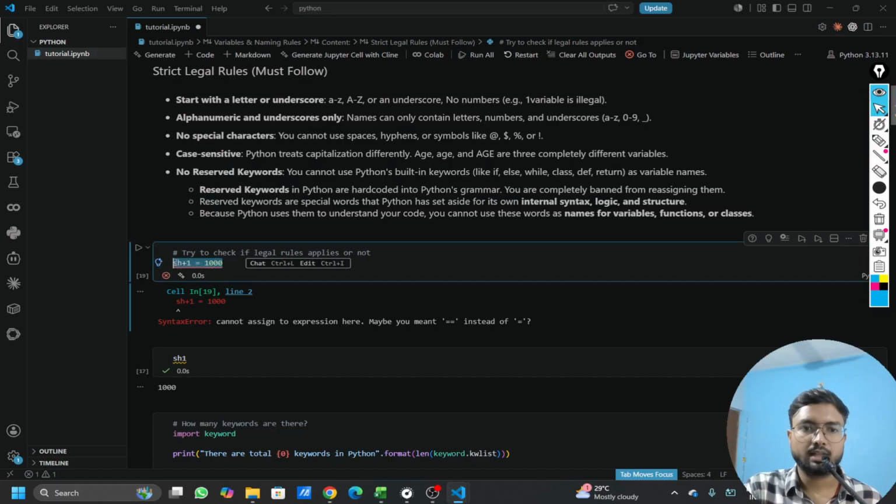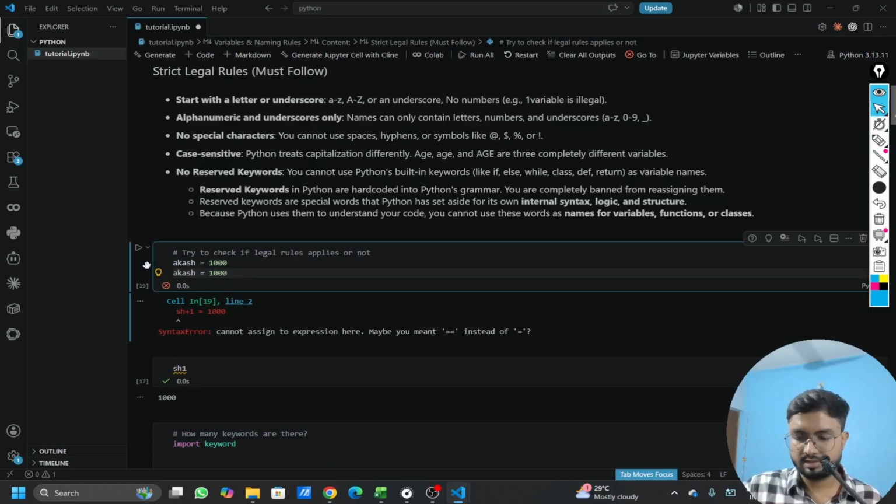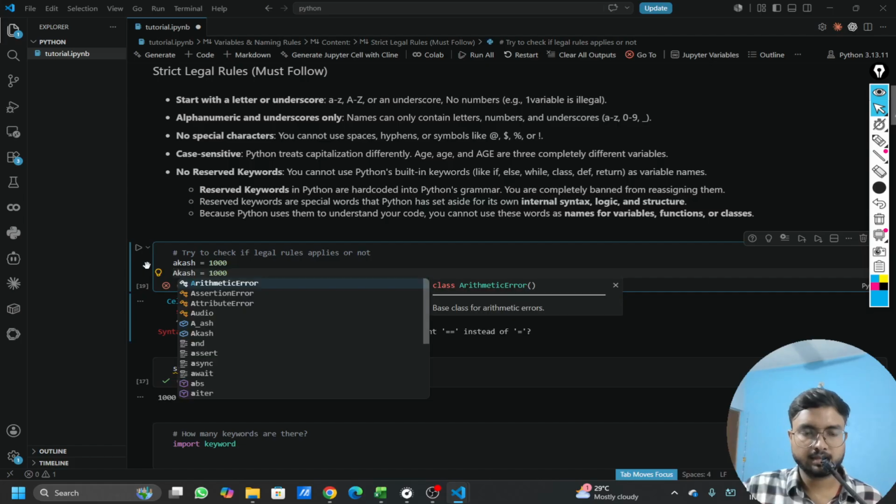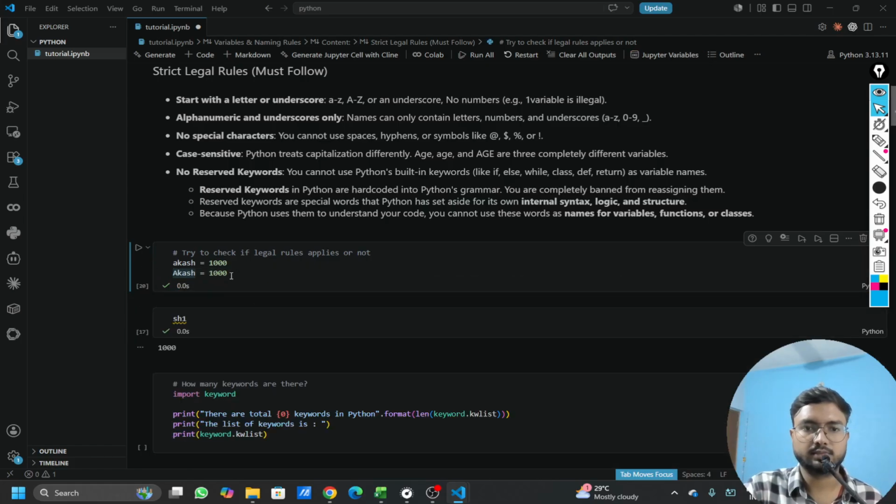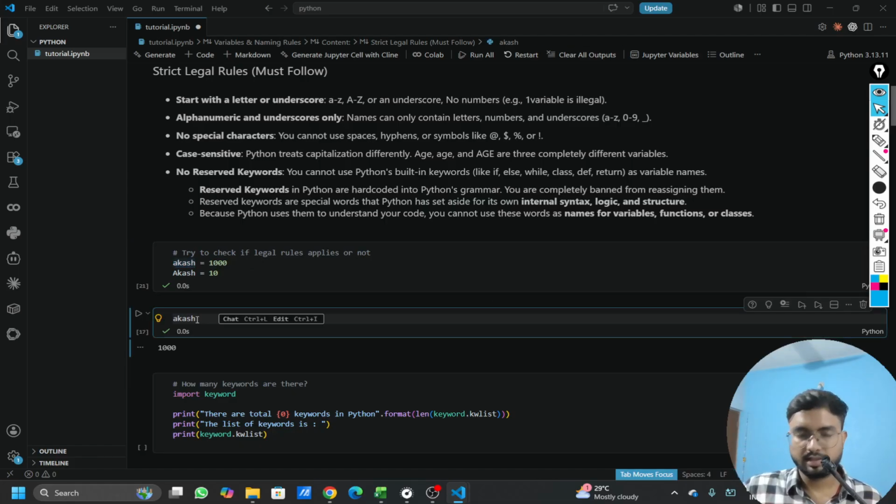Now let's try to check the case sensitivity. If I run a small akash equal to 1000, and capital Akash equal to 1, let's change the value to 10. Now if I print small a Akash, I will get 1000. But if I print capital A, I will get 10. So that's what it meant by it being case sensitive. So we have covered everything.